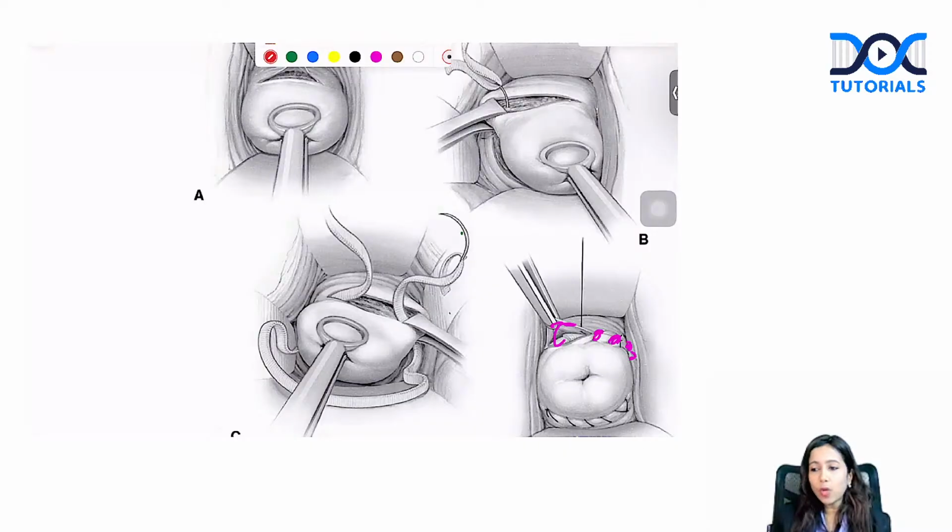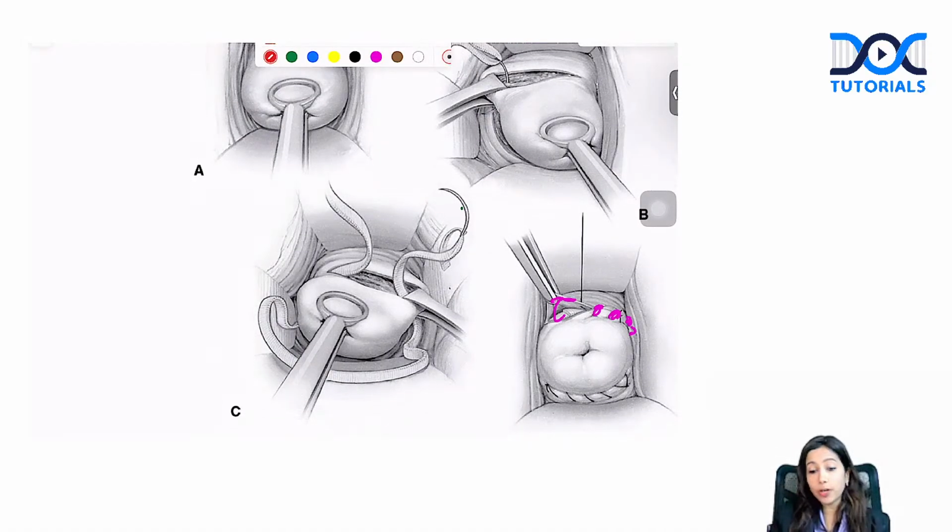What I heard from majority of the students were options were McDonald, modified McDonald, and Shirodkar cerclage, and something else was there. If at all they had given modified as well as Shirodkar in this image, it is the modified Shirodkar cerclage which is shown over here. I don't think those two options were there. But if at all that option was there, it is modified Shirodkar.